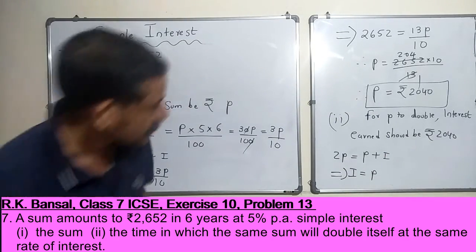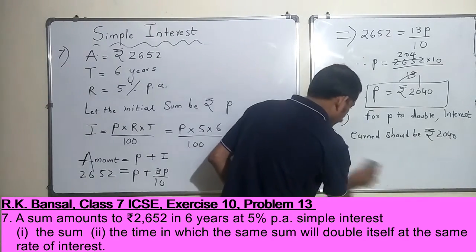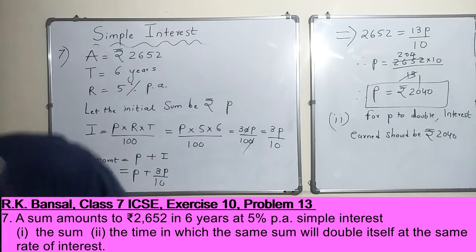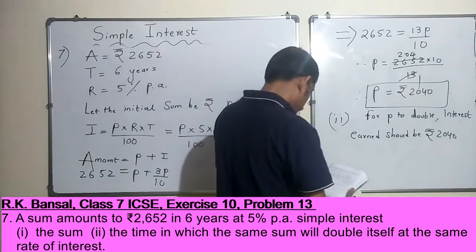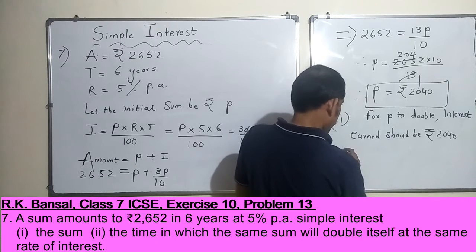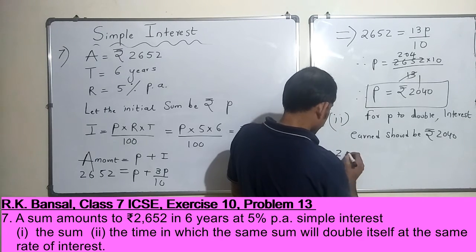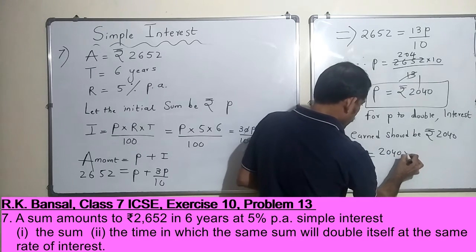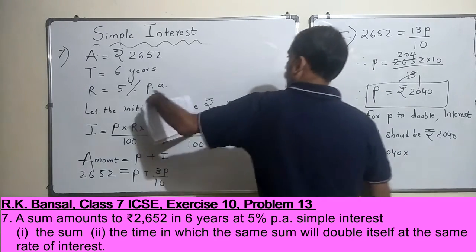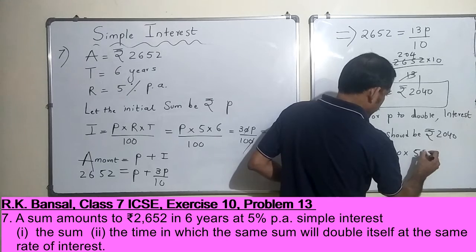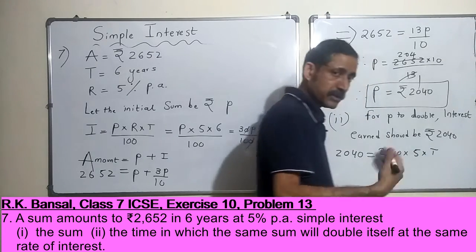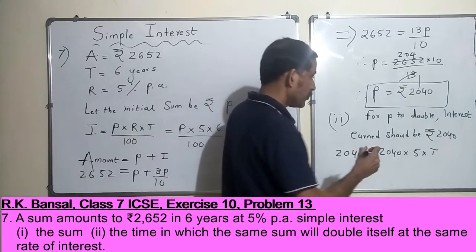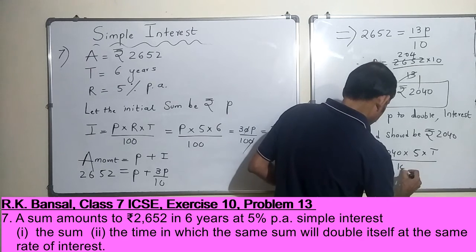So let's substitute the values here. Interest is 2040, principal is 2040, rate of interest is 5% per annum, and time period we don't know. We have to find out how many years it would take for the sum to double.